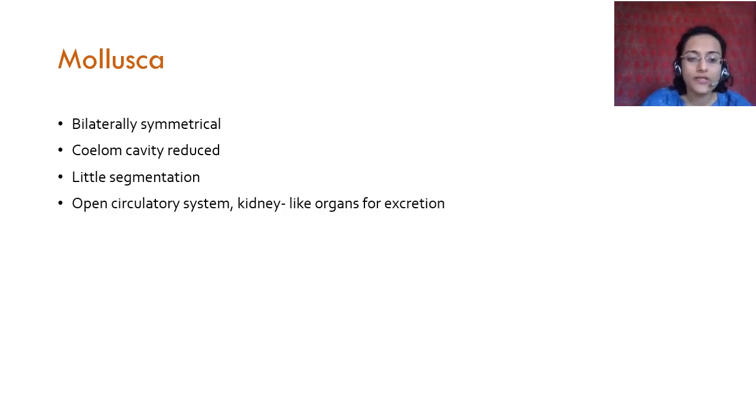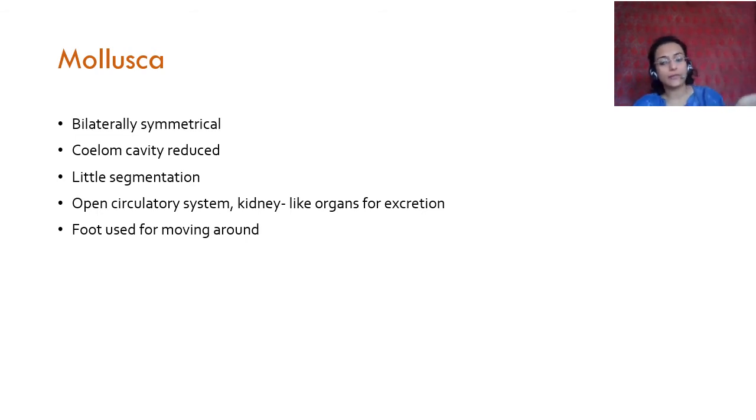They have an open circulatory system like arthropods. They don't have blood vessels, and they have kidney-like organs for excretion. So look at how the animals are developing. First, they did not have a circulatory system. Annelida started having organs. From Arthropoda onwards, they had an open circulatory system. Mollusca also has a kidney-like organ for excretion.